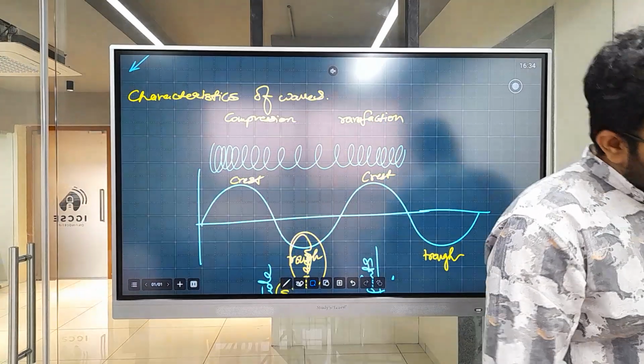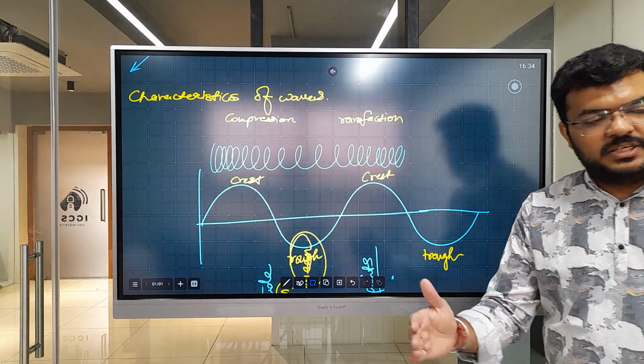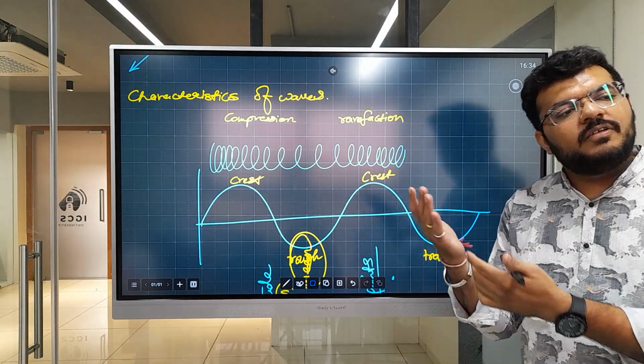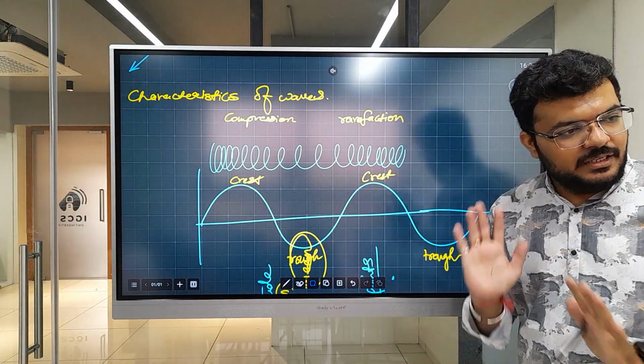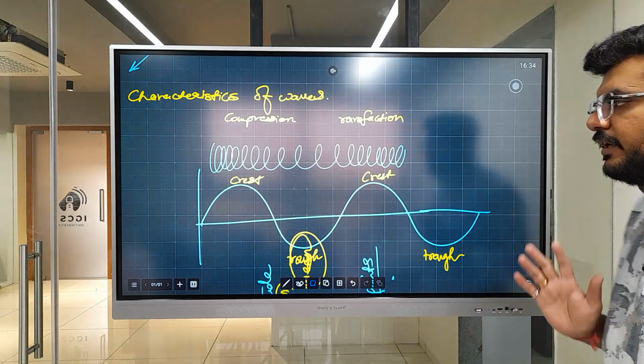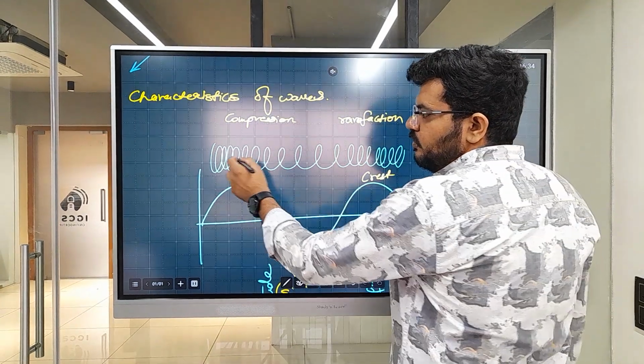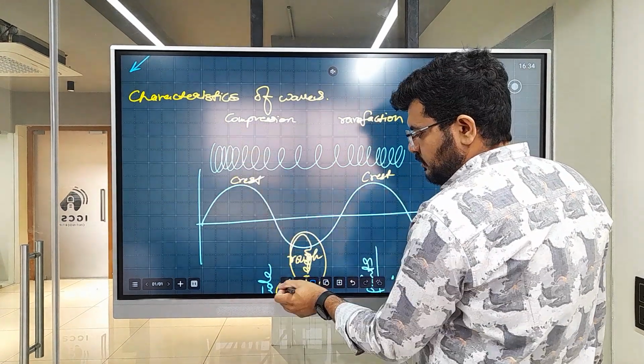Okay. Yes, they will ask. So you will write that the vibration and the propagation are perpendicular, or vibration and propagation are parallel. Right? That is it. That is what you have to write. Nothing else.